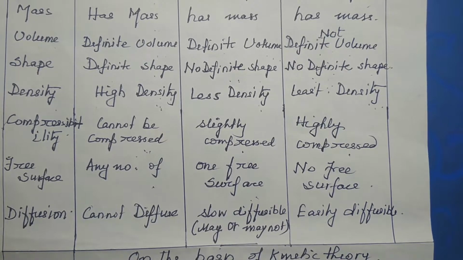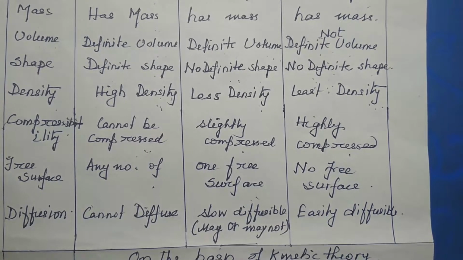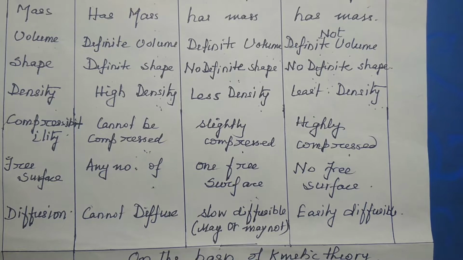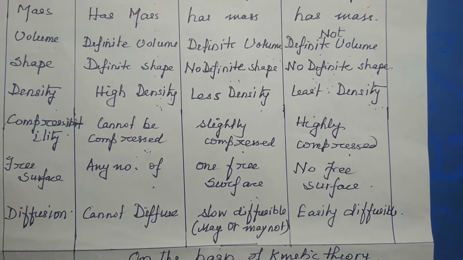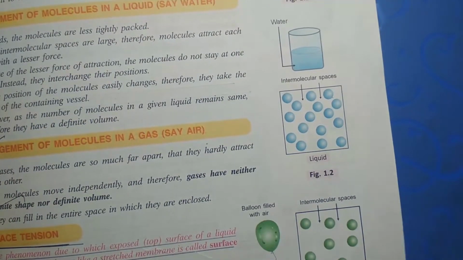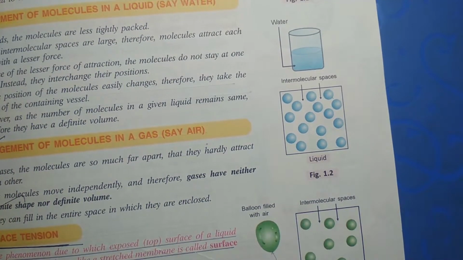So all these characteristics of solid, liquid or gas depend on what? Intermolecular space, intermolecular force of attraction, and then motion within the particles, or you can say kinetic energy of the particles. Now next we will start a new topic, that is surface tension.